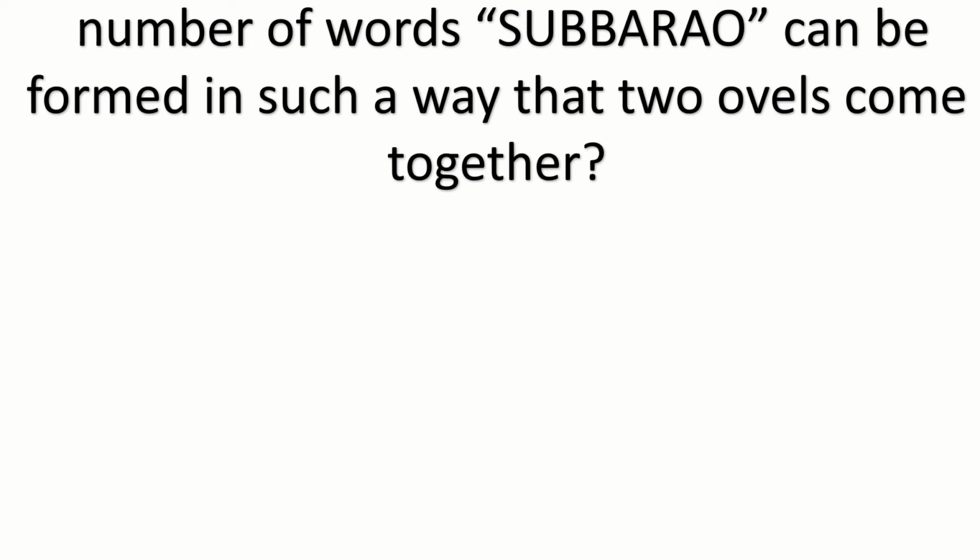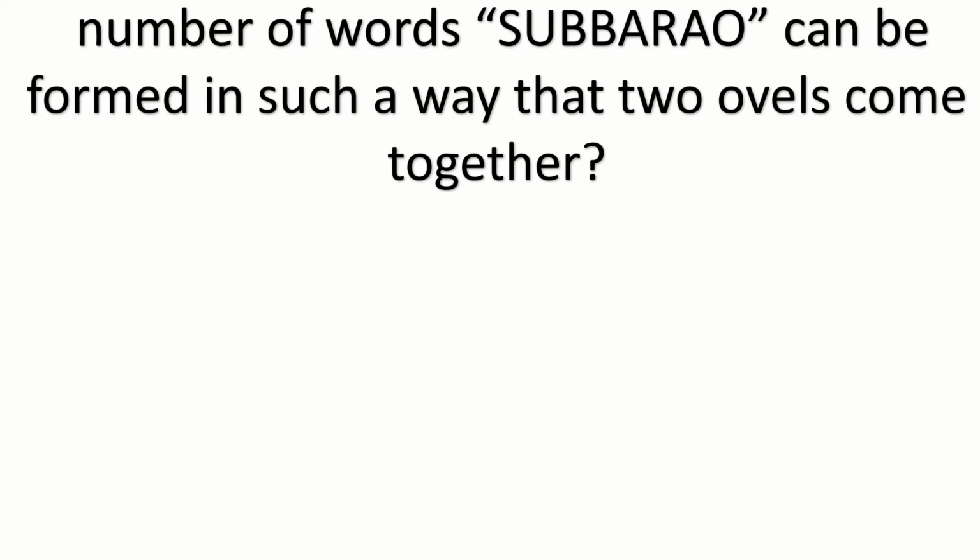Suppose Subbarao is there. Subbarao is a word. Its spelling is Subbarao. You have to form this word in such a way that 2 vowels will come together.